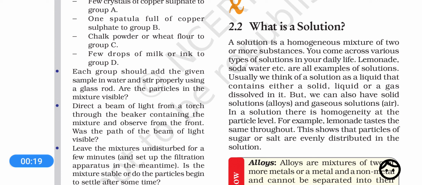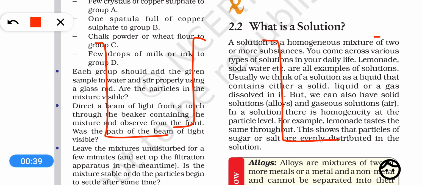So in the first part we have discussed a few basic terms like what is pure matter and what is impure matter, right? And we discussed what are the two different types of mixtures. We know that there is homogeneous mixture and another type of mixture is heterogeneous. So one is homogeneous and the other is heterogeneous.